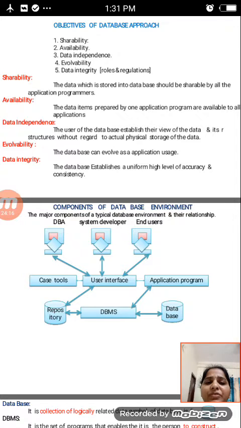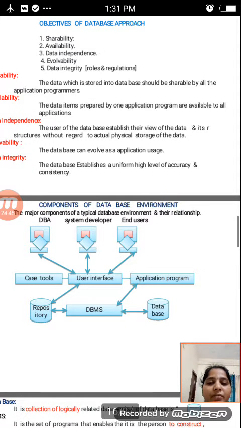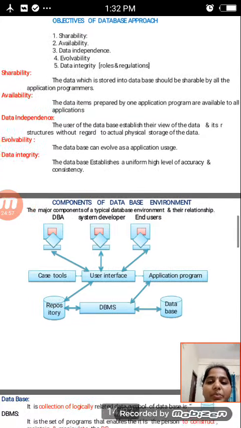Shareability. The data stored in the database should be shareable by all the application programmers. And then availability: it means the data items prepared by one application program are available to all applications. The data items prepared by one application program are available to all applications and can be used by all application programmers.